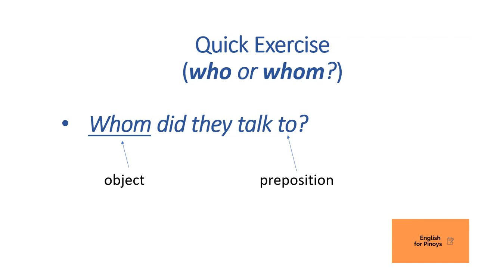In other words, they talk to whom. You don't say they talk to who. So it's they talk to whom. If you answer that, you can answer they talk to him. You don't say they talk to he. So I hope that's clearer now, and you're no longer as confused as you were, if you were, with regard to when to use who and when to use whom.